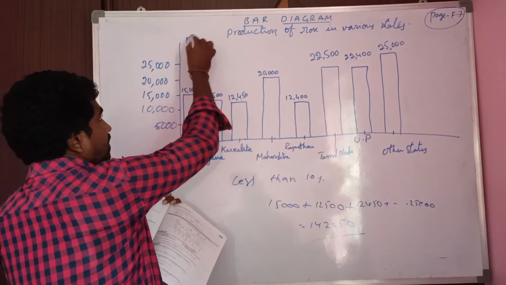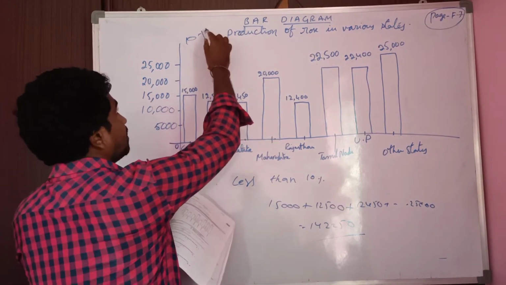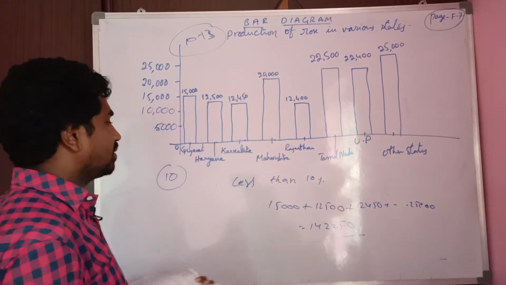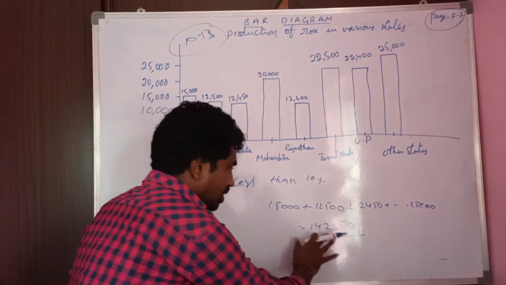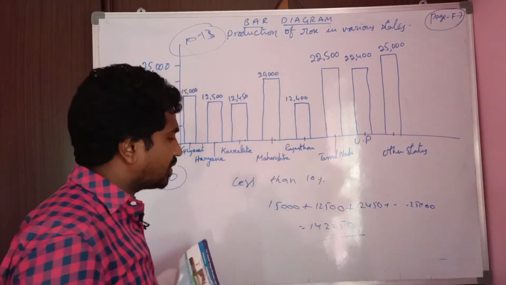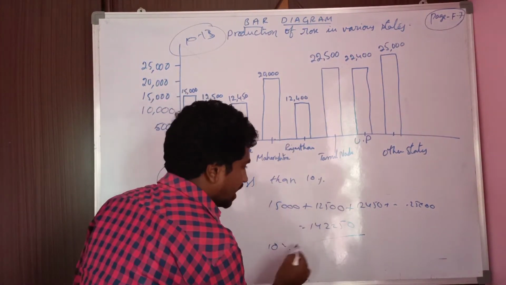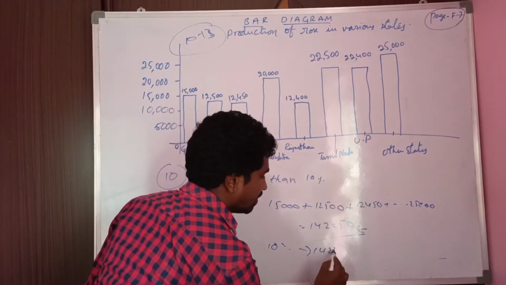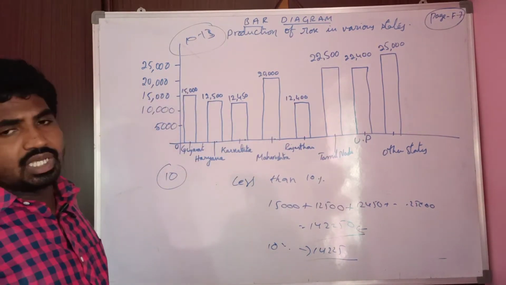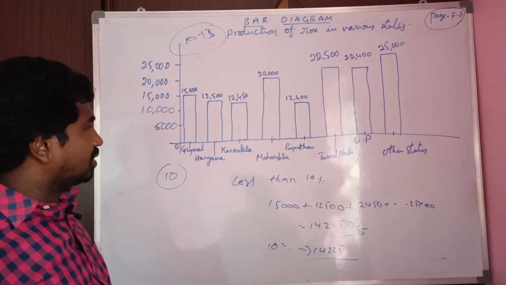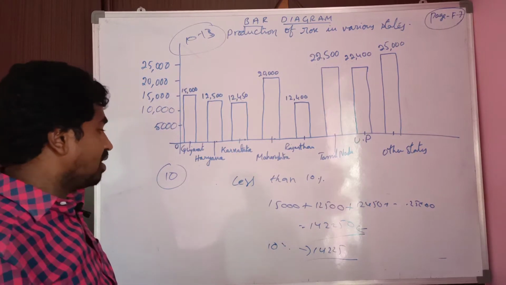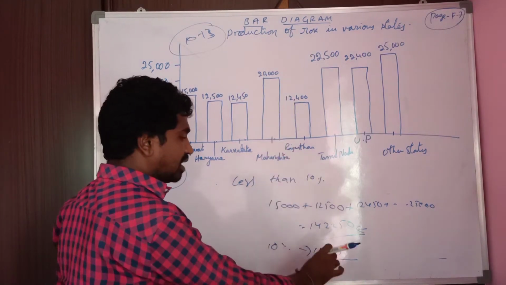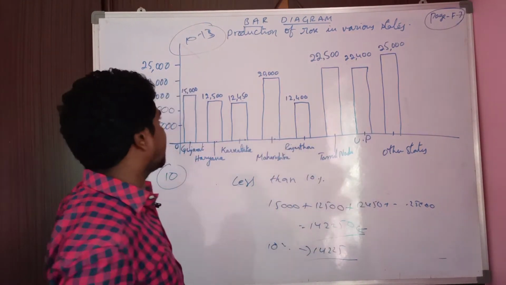Here the question numbers are from 10 to 13 on this page. Now we are discussing 10th question. So here total production is 1,42,250. He is asking 10%. For 10% value, put a point after one digit from right. That means 10% value is 14,225. Now he is asking for how many states less than 10%, so we should take values less than 14,225.